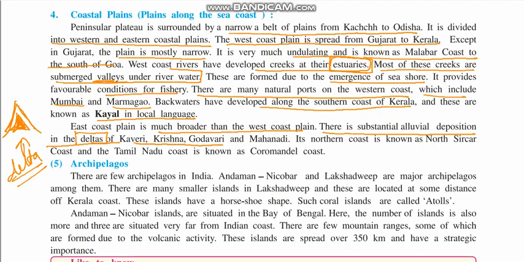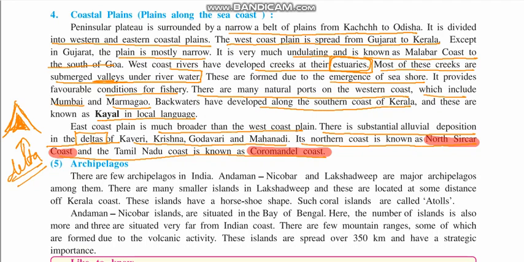Krishna, Godavari and Mahanadi. The northern coast is known as North Circars coast, and the Tamil Nadu coast is known as Coromandel. Remember this. The northern coast is known as North Circars coast, while the southern coast is known as Coromandel coast. There was a poetry by Sarojini Naidu, Coromandel Fishers, and it was very beautiful poetry.